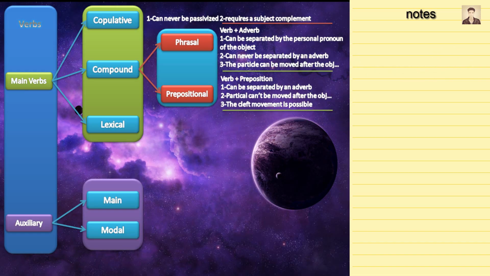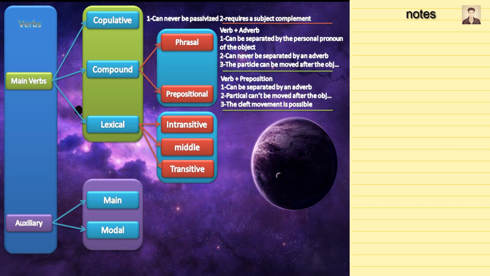A small test is applied to determine their class: transforming the sentence to an interrogative one. Example: John ran up the hill. Where did John run? We do not say where did John run up. That's a signal that this is not a compound verb. Move on now to the lexical verbs. This is the most important category in the main verbs. The lexical verbs are divided into three categories: intransitive verbs, middle verbs, and transitive verbs.